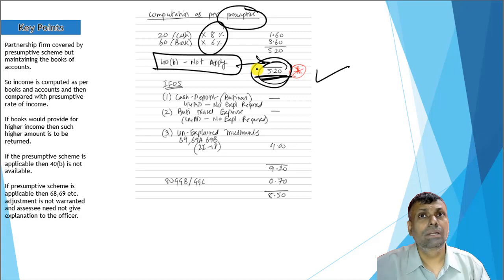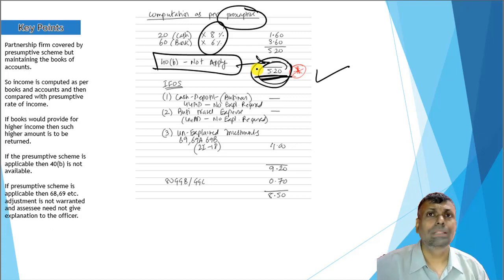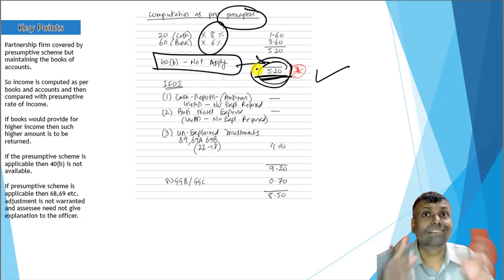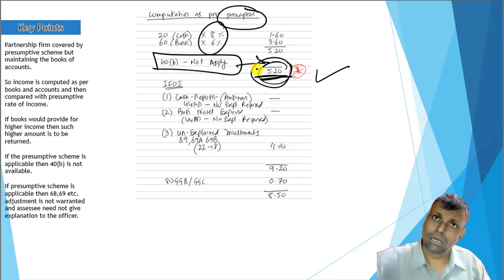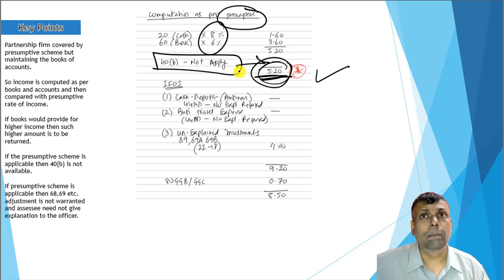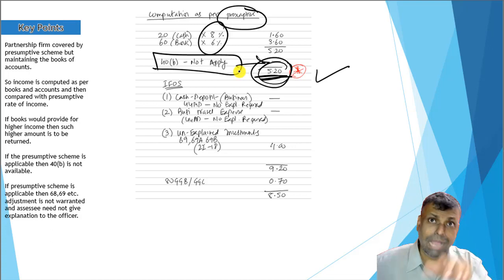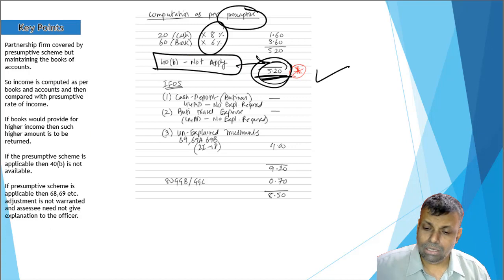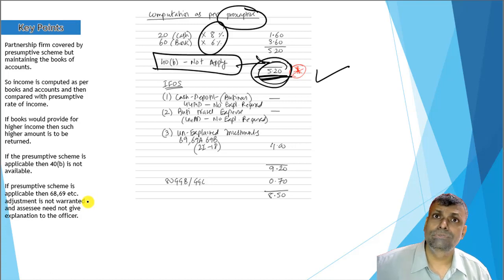That summary points I've already given in my regular class. When you go through all those questions, you will come to know that in certain situations section 40B is allowed, in certain situations not allowed. So you have to remember that if this is a partnership firm and if there is presumptive taxation, how this section 40B adjustment will have to be carried out. That note is already there in our regular study classes. When you refer to these questions, we should take some time and go through these questions on the partnership firm.